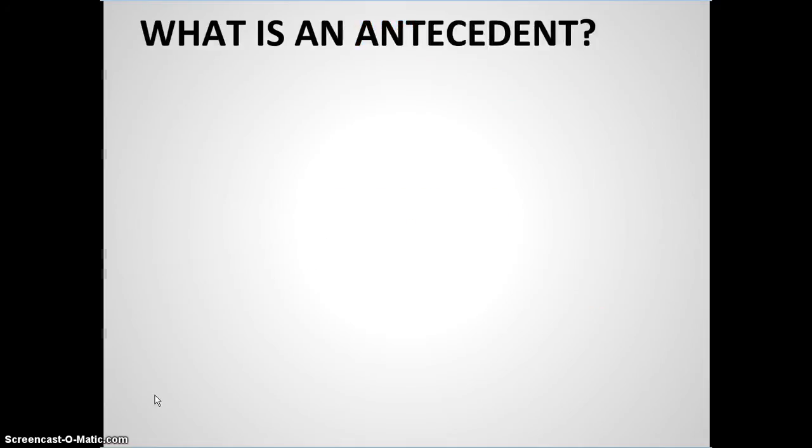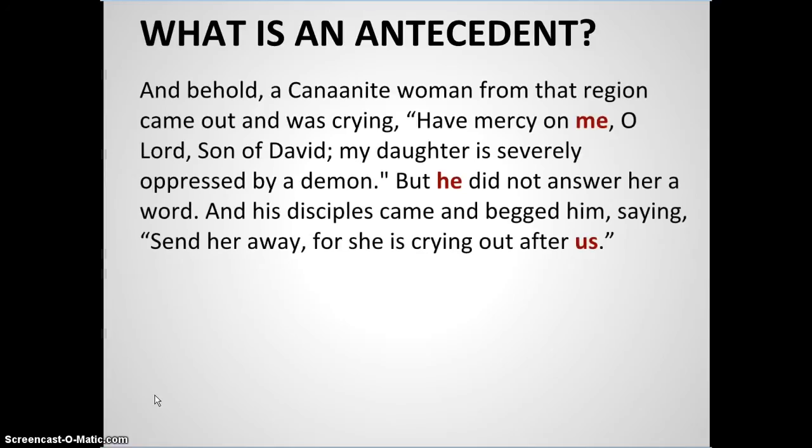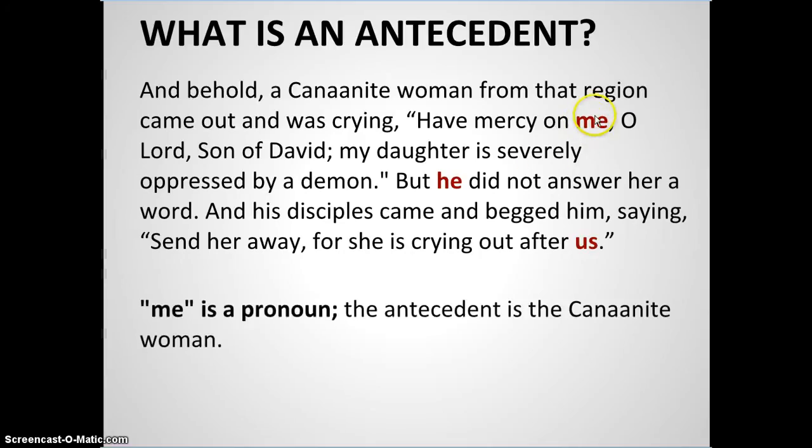But first of all, what is an antecedent? Well, here we have a passage of Scripture, and you'll see the pronouns here highlighted, bold-faced. And notice here, "And behold, a Canaanite woman from that region came out and was crying, 'Have mercy on me.'" Me is a pronoun. The antecedent is this Canaanite woman. Instead of repeating her identity, she says, "Have mercy upon me."